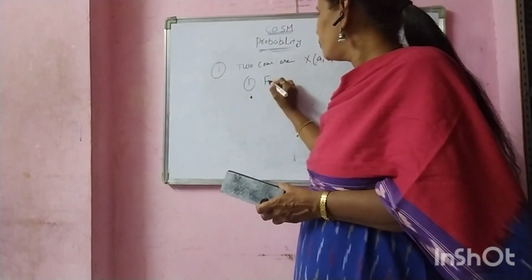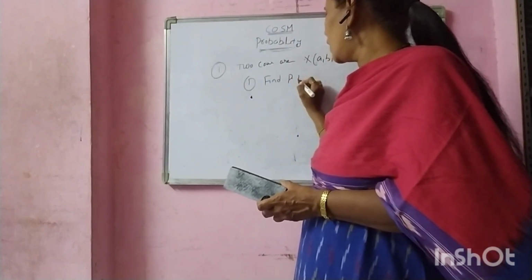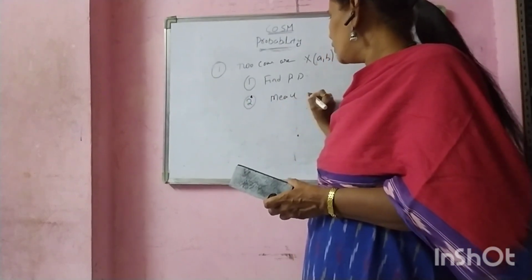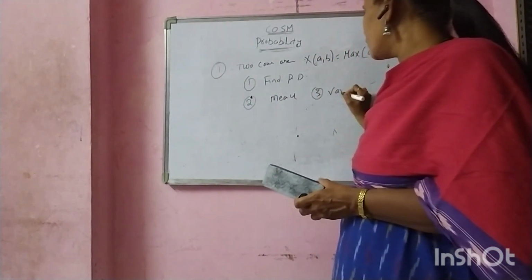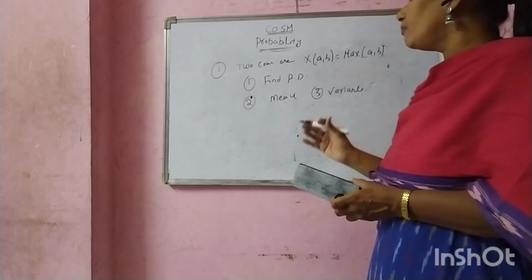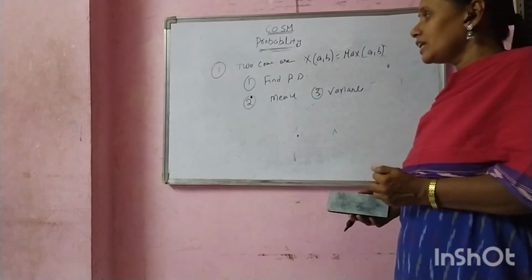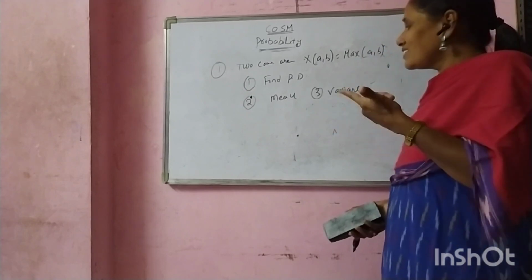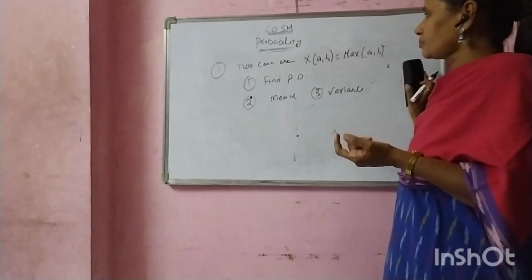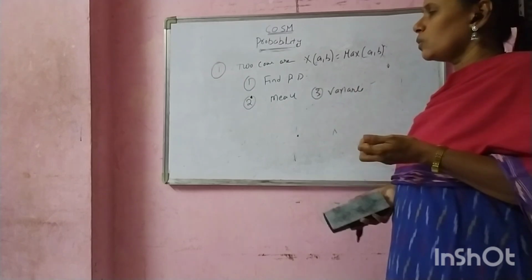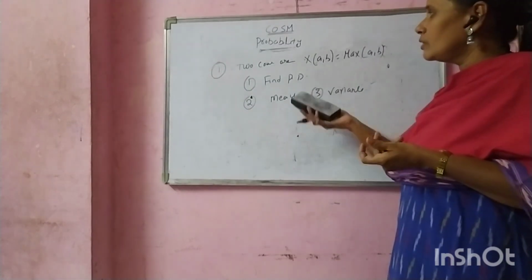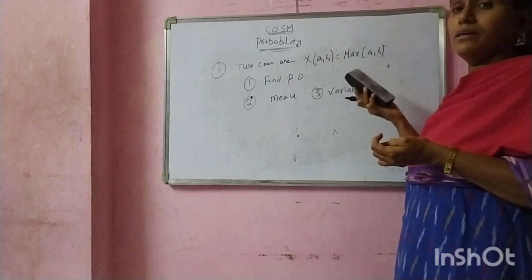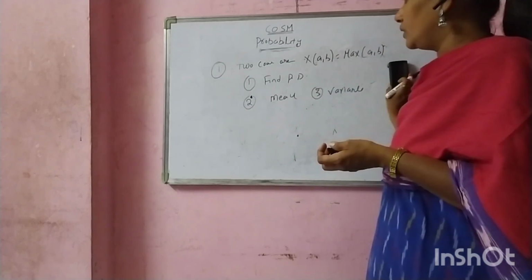Find: first, the probability distribution; second, the mean value; third, the variance value. We can find 3 problems here. Observe. Find first the probability distribution table, next mean, next variance. 2 points are thrown, using the favorable case X of (a, b) equal to maximum of (a, b). That is the given condition.